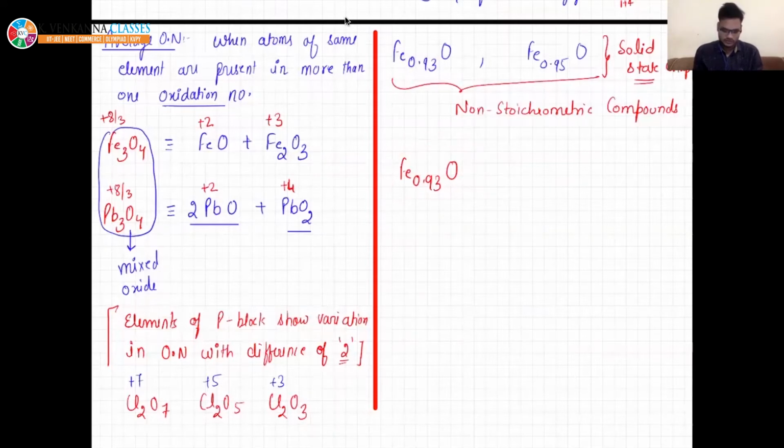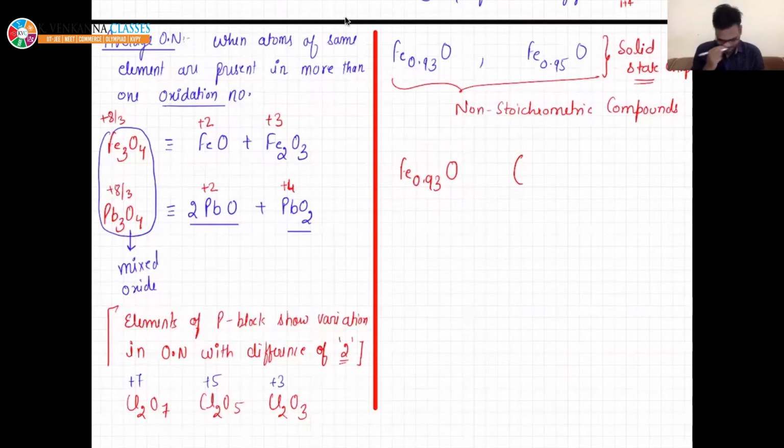Fe0.93O, beta. We require some previous knowledge to solve this kind of question. We have seen that Fe can be present in +2 or +3, so this is the case here also. Whenever we see this, it is 100% sure that iron will be present in more than one oxidation state.